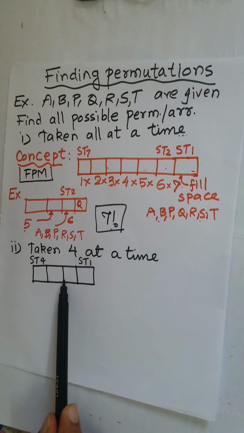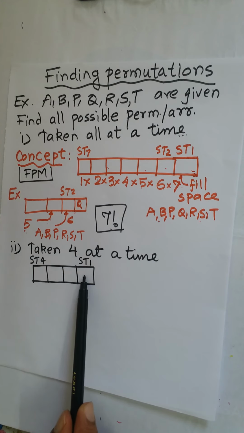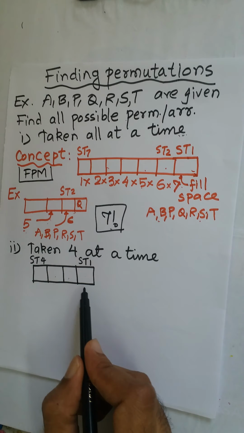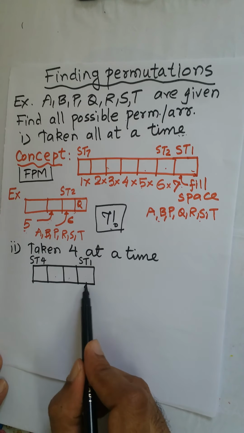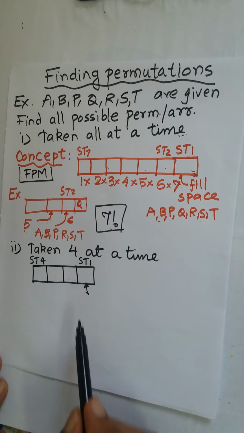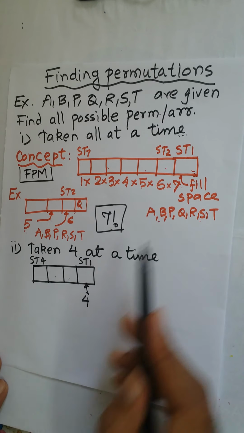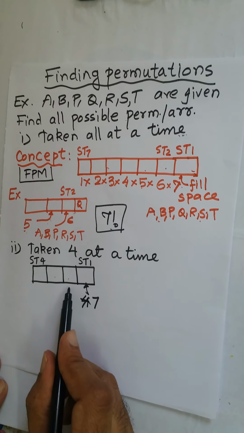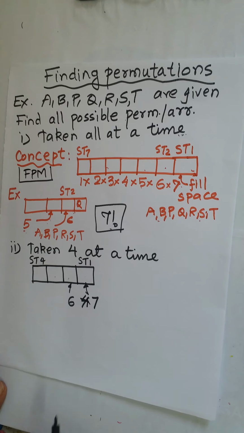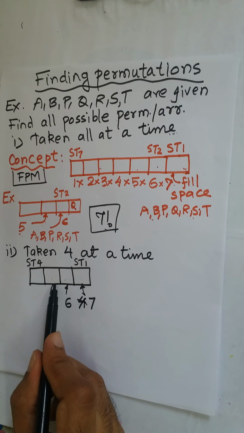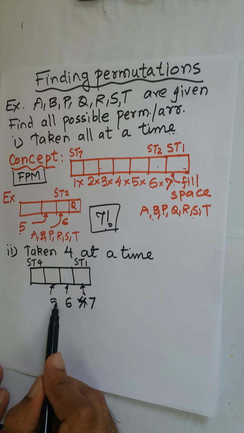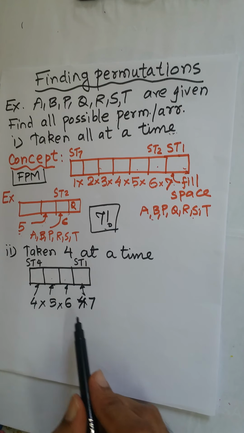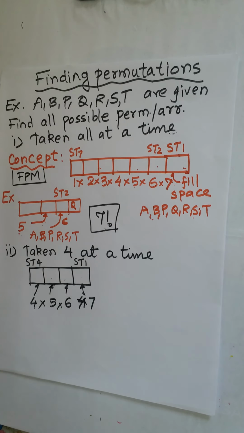Here these blank rectangles are to be filled by letters. So this subtask, which is to fill this box, can be filled in, sorry, not 4 ways, 7 ways. 7 we have. So this can be filled in 6 ways, 1 less. Similarly, this can be filled in how many ways? 5 ways. This can be filled in 4 ways. So 7, 6, 5 into 4.